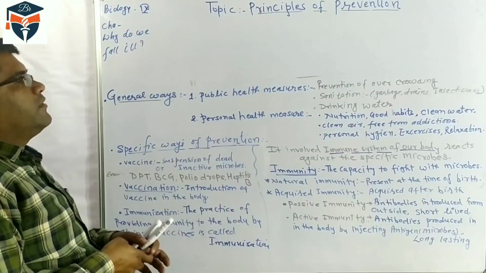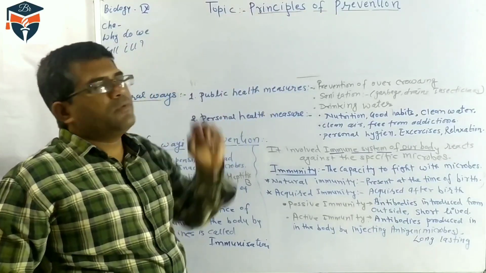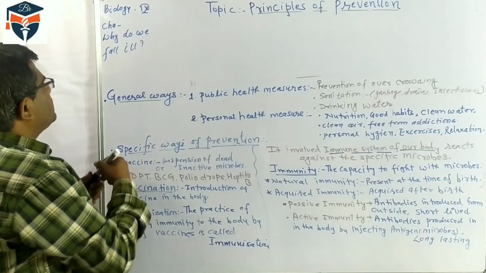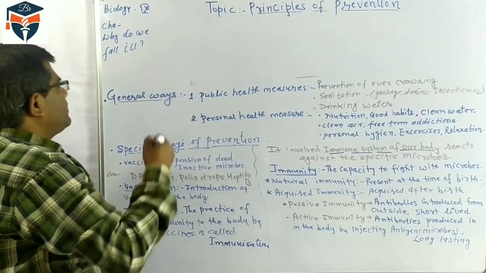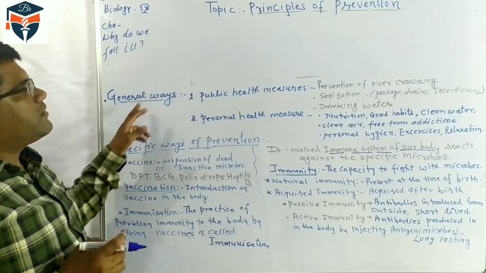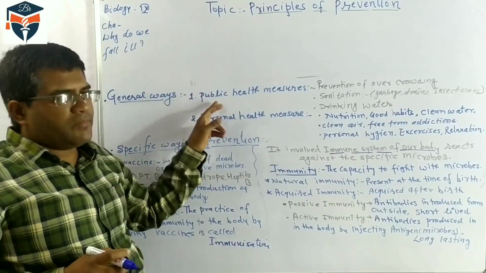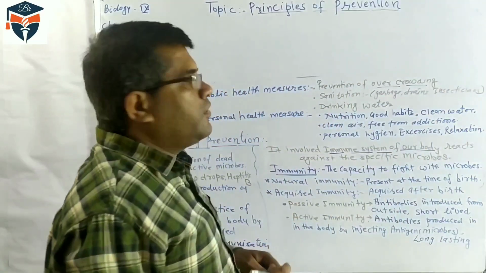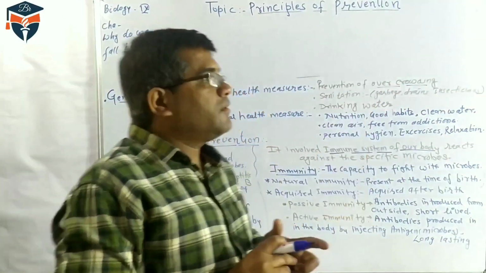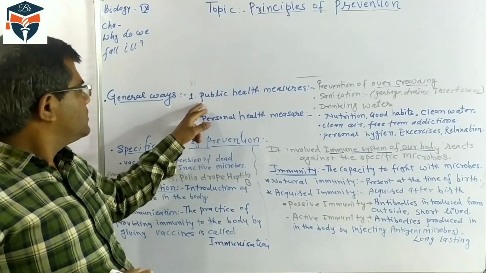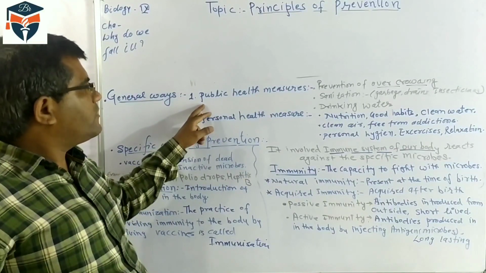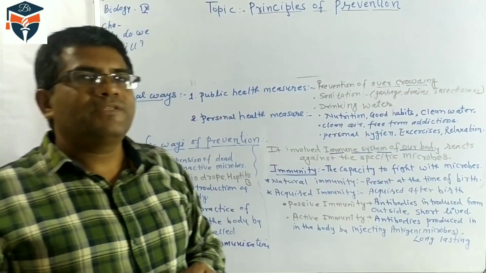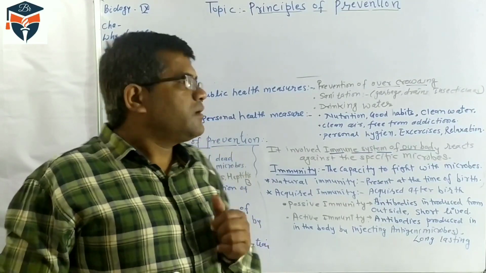the principles of prevention. What types of preventive principles are there? There are two preventive ways. One preventive way is called the general way. What should we do for prevention? Number one, we have to take public health measures. In this, we have to avoid overcrowding. General ways of prevention always include prevention of overcrowding. So we should not move in places where there is overcrowding.